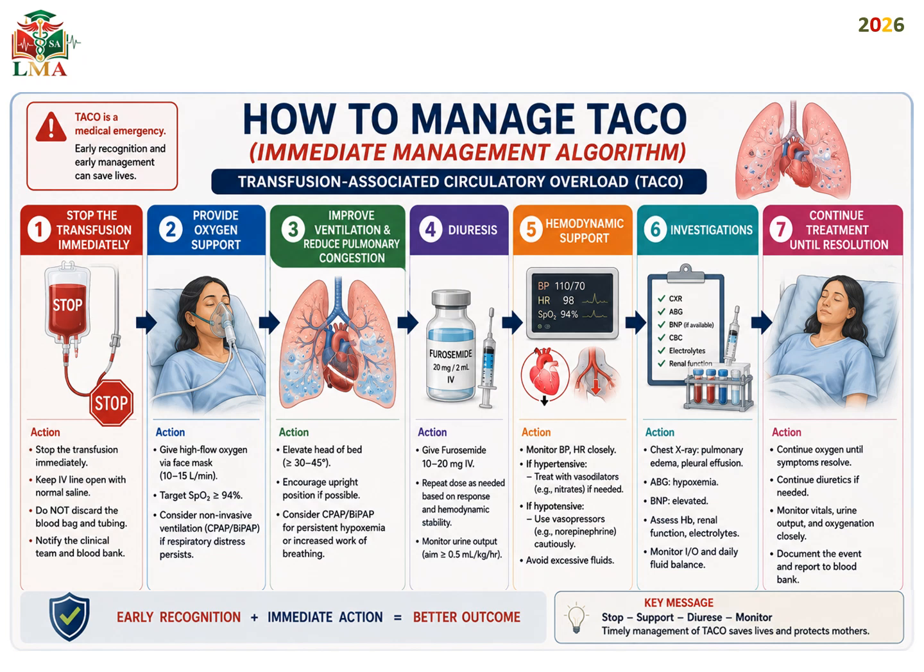Give furosemide, diuretics, and repeat the dose as needed based on the response and the hemodynamic stability of the patient. Monitor the urine input and output. It should be more than 0.5 ml per kg per hour. Monitor the blood pressure and heart rate closely. If hypertension is there, treat it; if hypotensive, treat, like vasopressin, norepinephrine, and avoid excessive fluids.